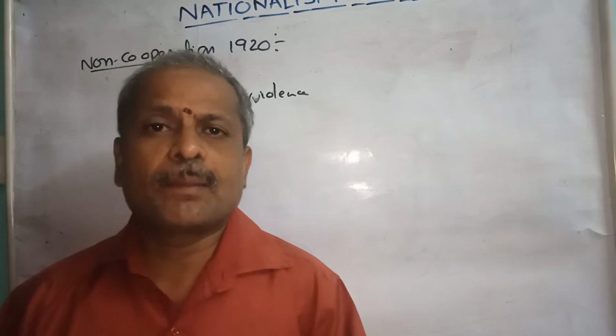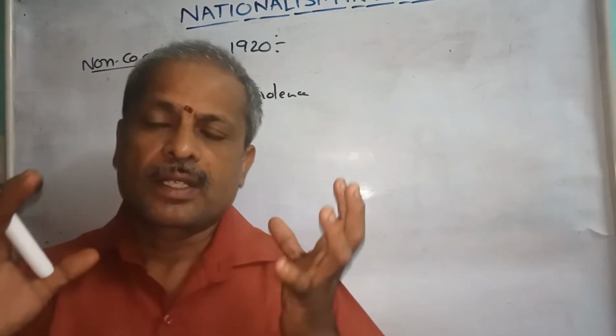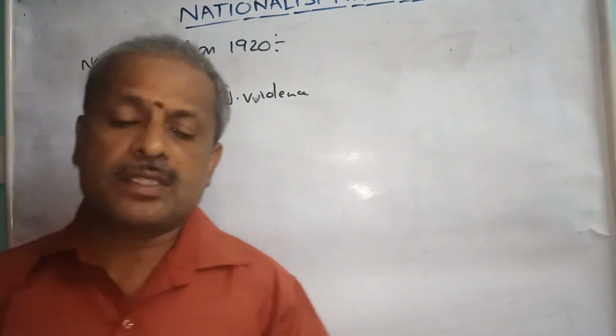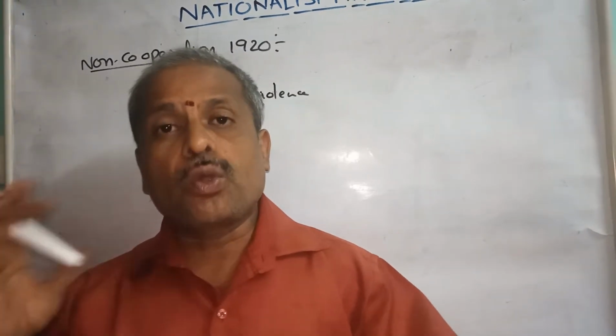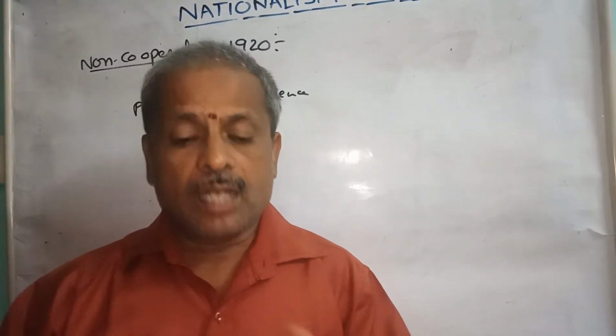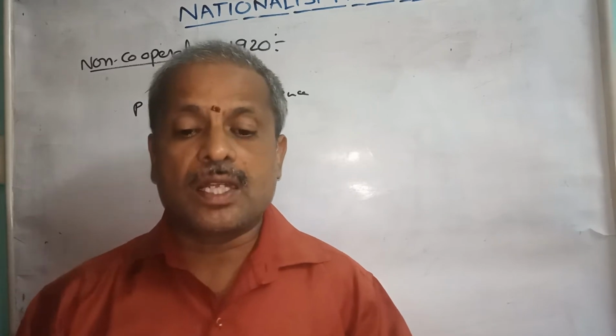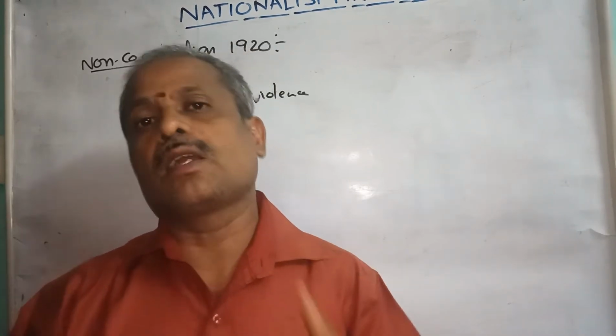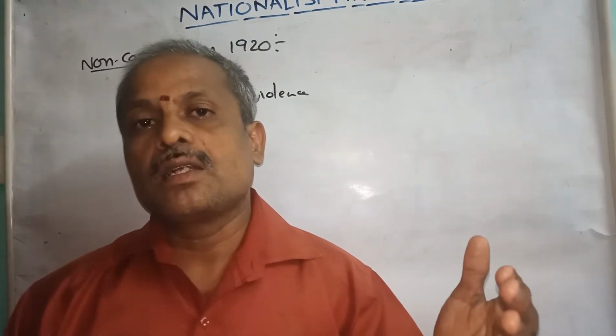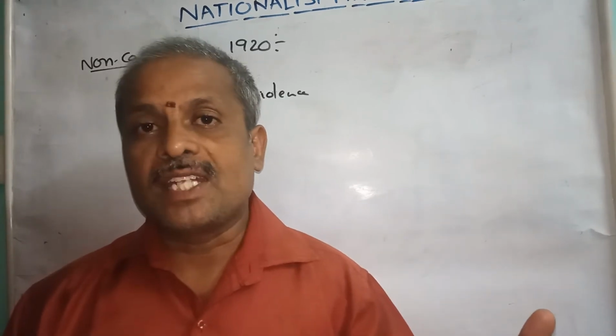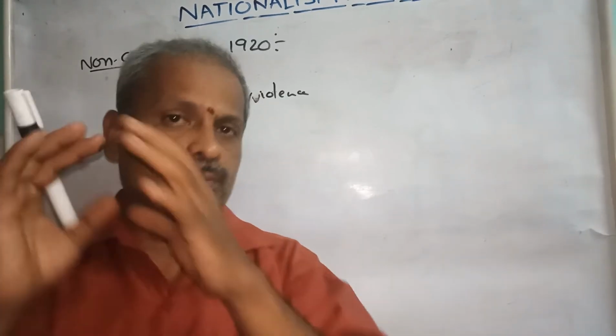As per his advice, Indians continued the non-cooperation movement and toured the entire India in order to wake up all Indians and make them participate in the movement. The movement continued from 1920 up to 1922.